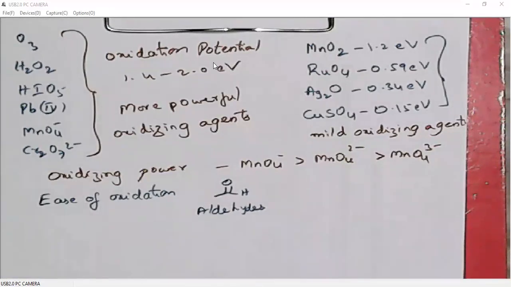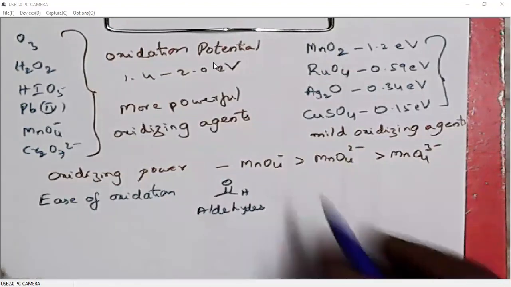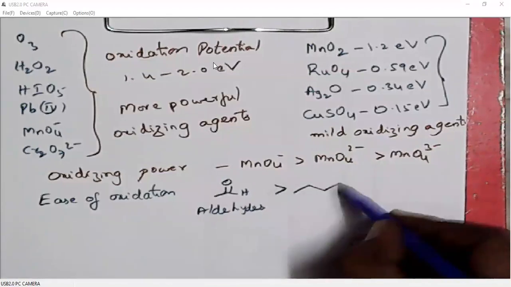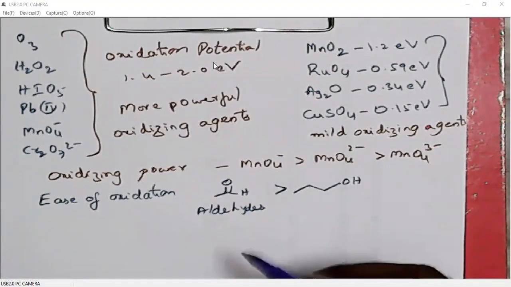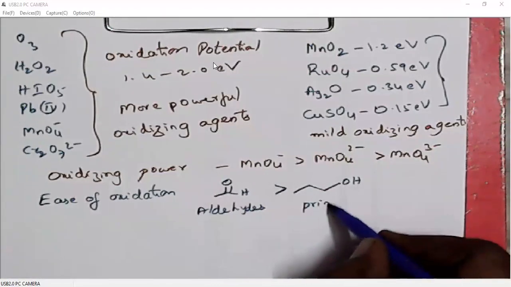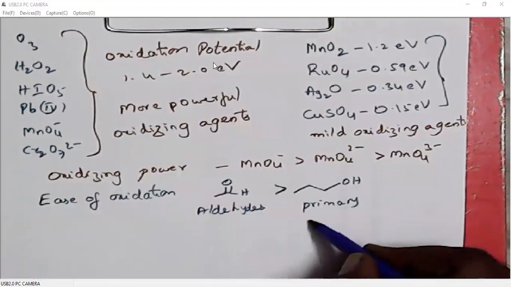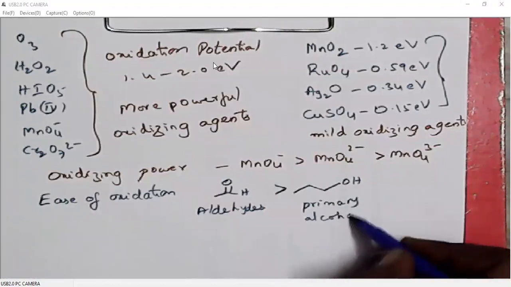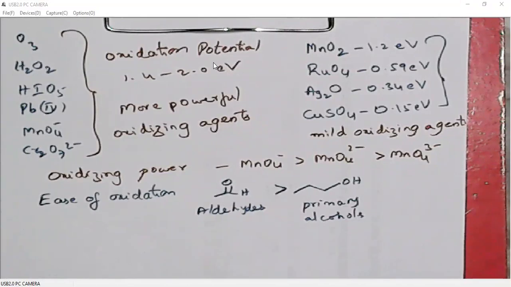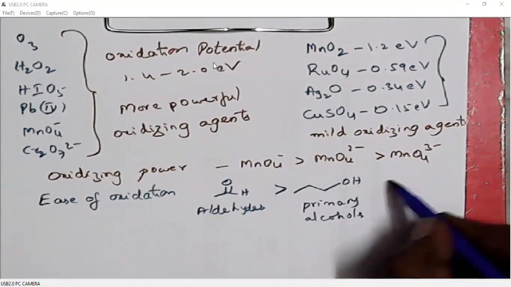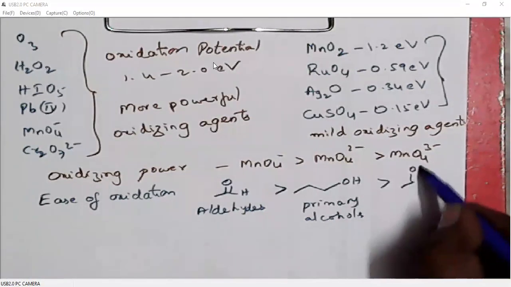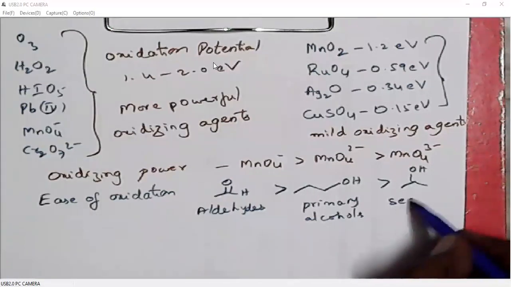Ketones, because they are bonded to two other carbons, we cannot further oxidize ketones. Then we can oxidize more easily primary alcohols. Primary alcohols are easy to oxidize, next to aldehydes, then secondary alcohols.